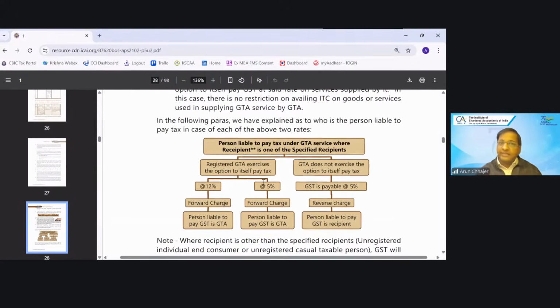So I'm repeating once again, which things GTA cannot do. They cannot do FCM and RCM at the same time. What they can do, if they have opted FCM, they can charge 5 or they can charge 12 or 18. I hope it is clear, right?